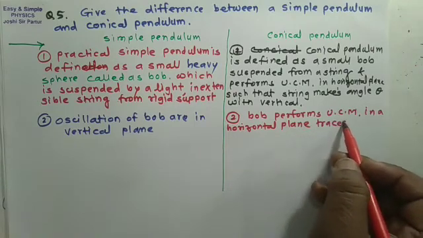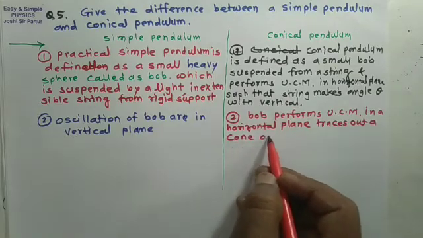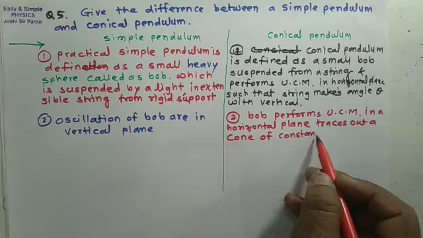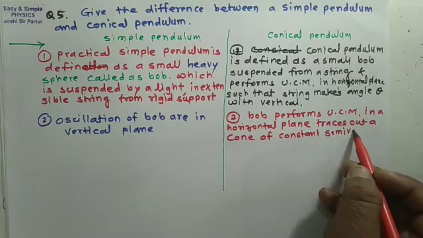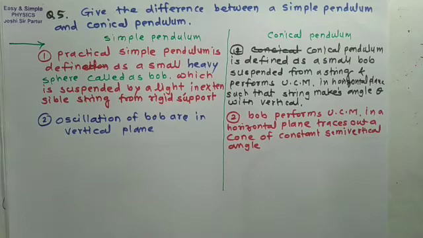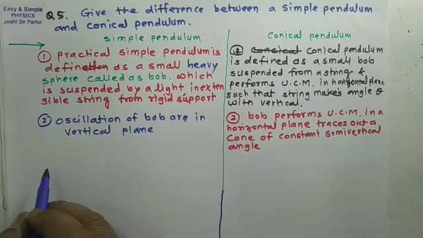It traces out a cone of constant semi-vertical angle. Means motion or oscillation of the bob in a vertical plane for a simple pendulum, and the conical pendulum in a horizontal plane traces a cone of constant semi-vertical angle.